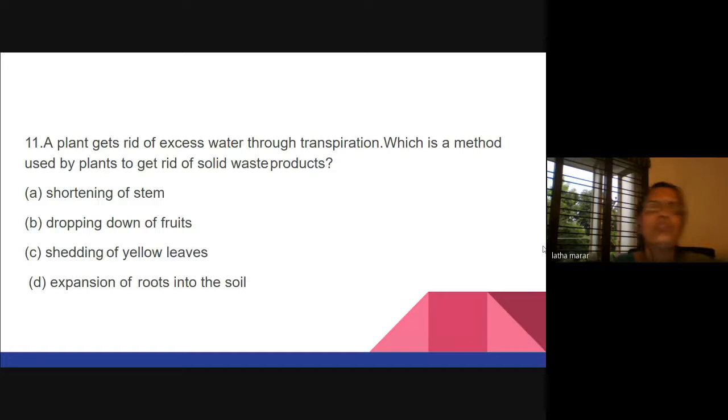This is a simple question. It is a remembering, or you can say an understanding level. Plant gets rid of excess water through transpiration. Which method is used to get rid of solid waste? Shedding of yellow leaves. Yes, any doubts, teachers? Is there any clarification you can tell?